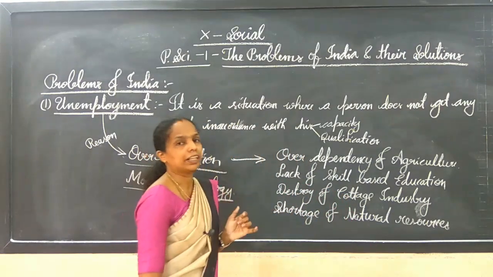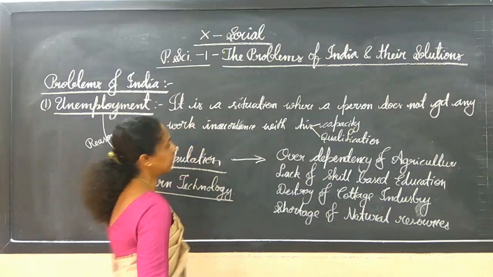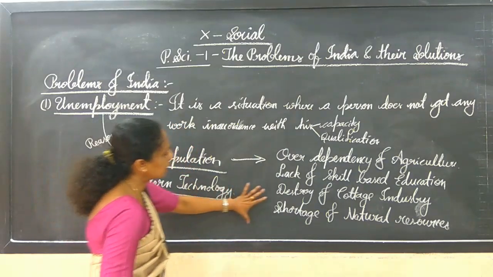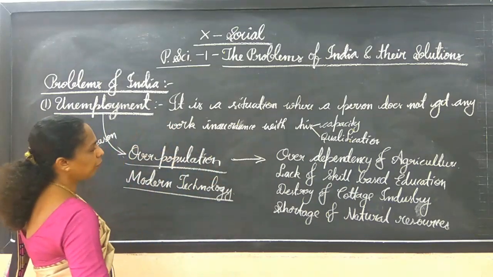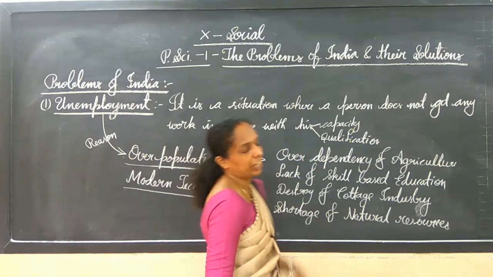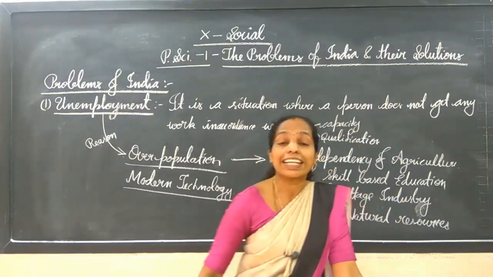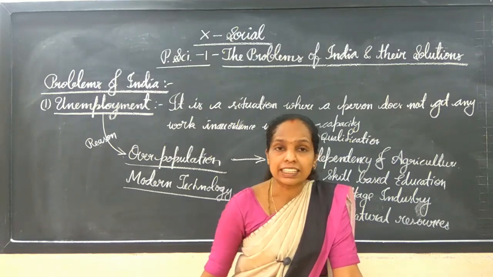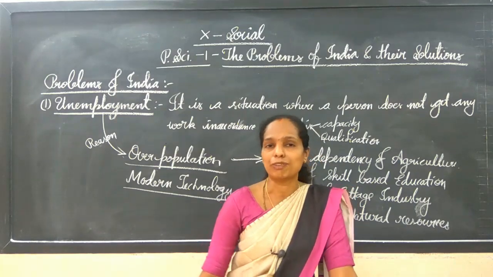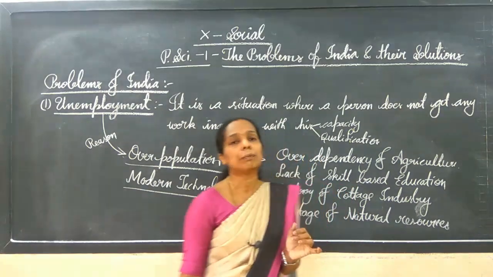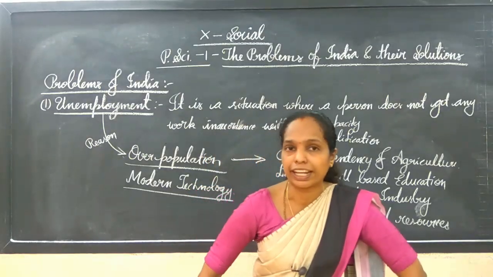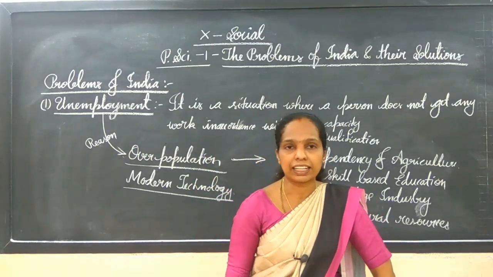How it will be interdependent on this problem, or how it will be considered as a reason for unemployment. One is the over dependence on agriculture. You know that India is about agriculture, it is the backbone of the Indian economy we can consider. Nearly 60% of people still depend on agriculture. It is also a reason we can consider.